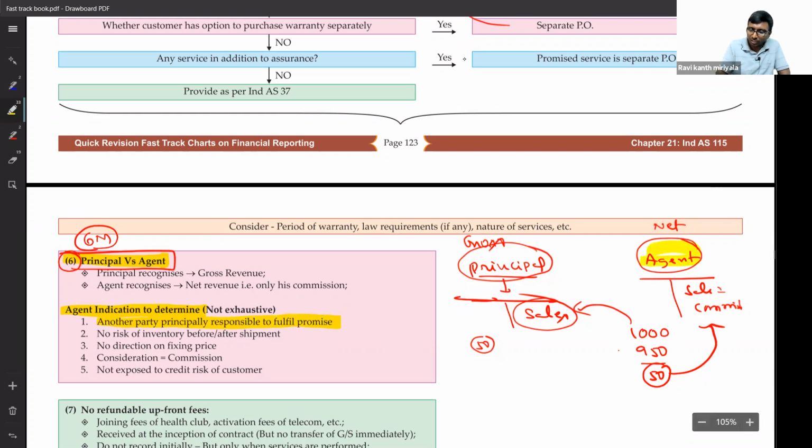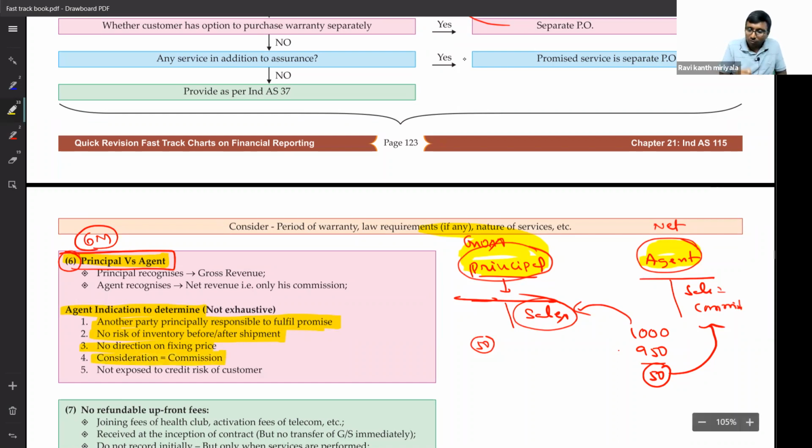Suppose an agent is booking one Indigo flight ticket for me. The principal is Indigo, because Indigo has to provide the service to the customer. The agent will not do anything; the agent will just give you a ticket. That's what another party being principally responsible means. Next, there is no risk of inventory to the agent. Then, no discretion on fixing the price: the principal will fix the price, not the agent.